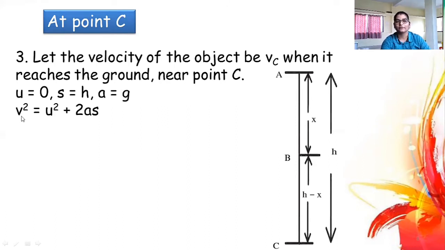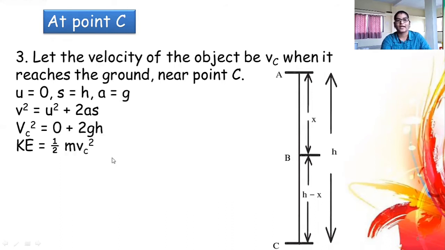So let's calculate the velocity at point C. According to Newton's third equation of motion, v square is equal to u square plus 2as. So vc square is equal to u square, where u is 0, plus 2 times the acceleration, which is the acceleration due to gravity g, and the displacement, which is the total height. Therefore kinetic energy is equal to half m vc square.